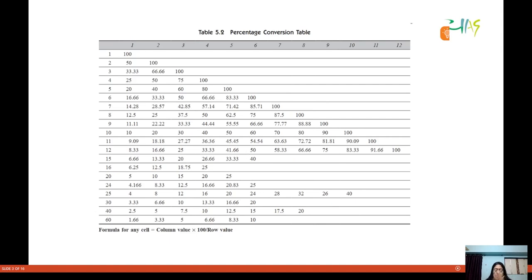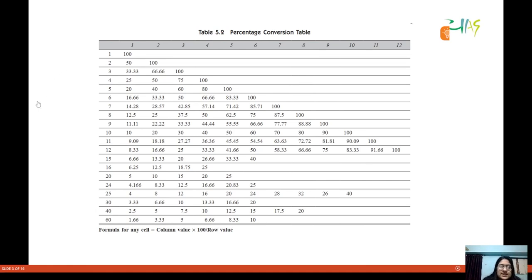Now see, this is a percentage conversion table. Basically, if there is a ratio and you want to know its percentage, how will you find it? See, these are very important if you are giving any other competitive exam as well, and I would say you should spend some time here.